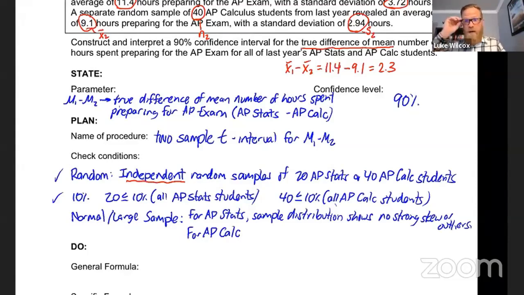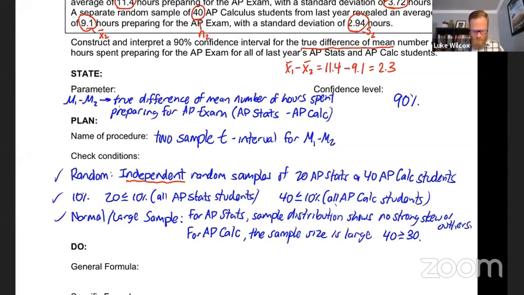So this is a large enough sample that we'd be comfortable to say the sampling distribution is approximately normal for the sample means for the AP Calculus students. So we're just going to say here that the sample size is large. And to make that very clear, by large, we mean that it is greater than or equal to 30. Okay? So our normal large sample condition is satisfied, and we can say the sampling distribution of the difference in sample means is approximately normal.